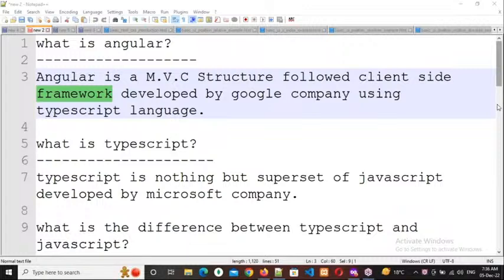That means business logic, we can start our business logic. So that's why everybody is using frameworks nowadays. Why? Because a framework is nothing but a structure for an application.